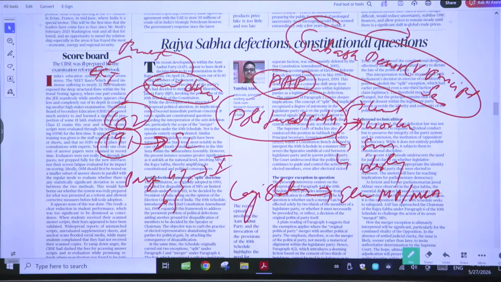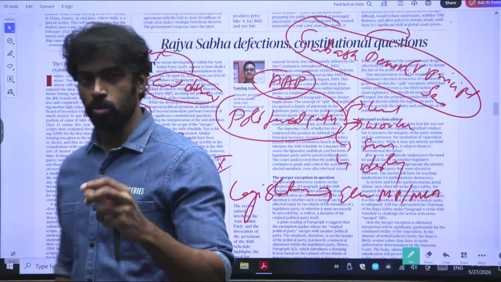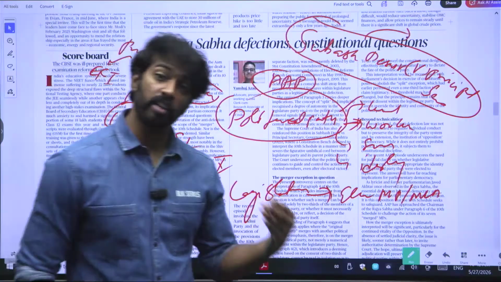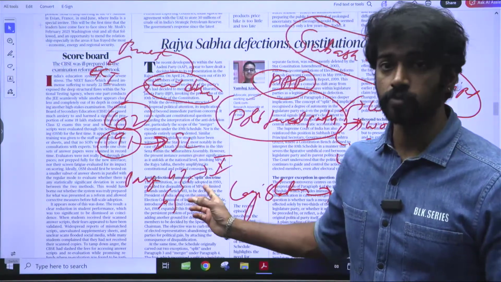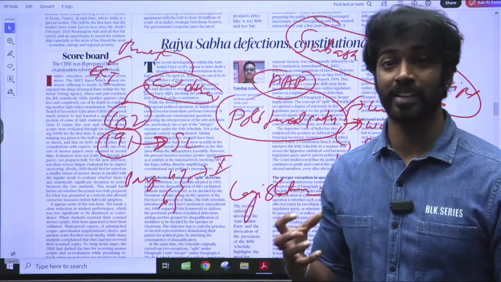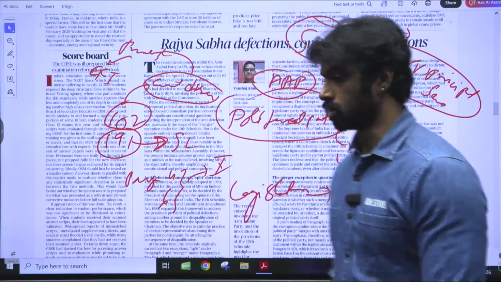It's saying that there is a real tension between preventing defection and allowing political dissent, and also between protecting the political party and respecting the legislature's choice. The 10th schedule came into existence because it wants to protect the political party, but it also has some exceptions. And the reason it has exceptions is because it wants to give freedom to political dissent. So that is what is present in this editorial.